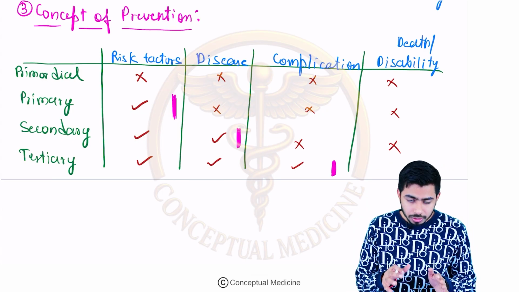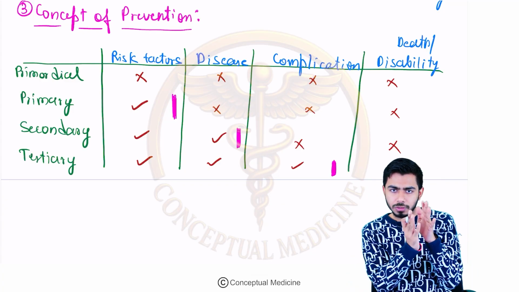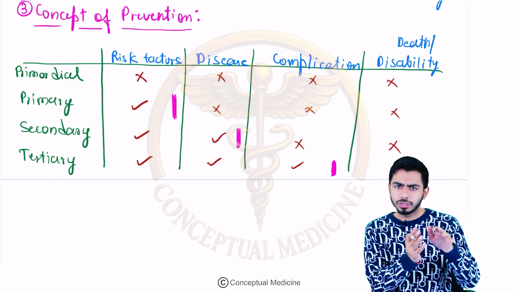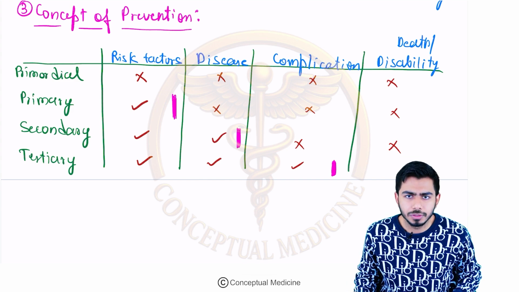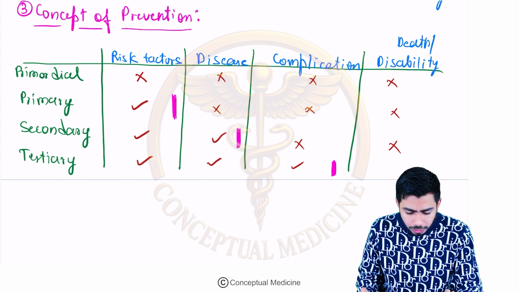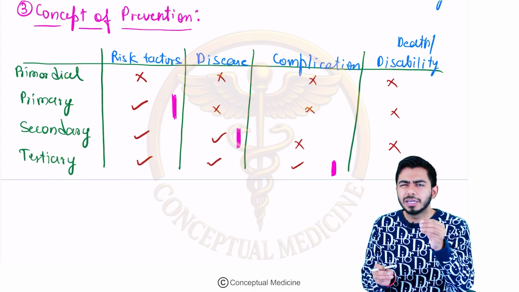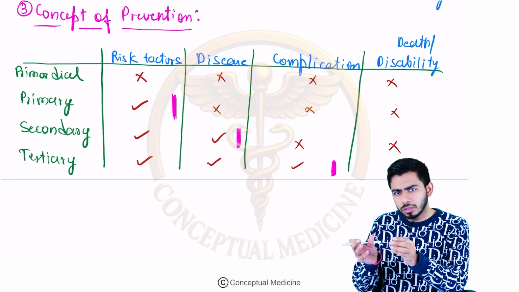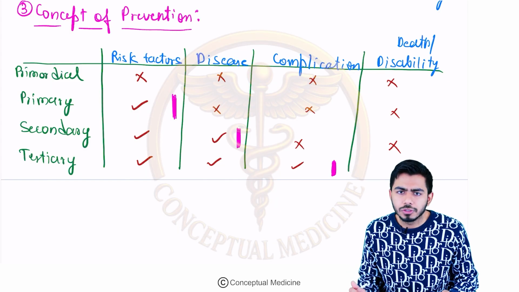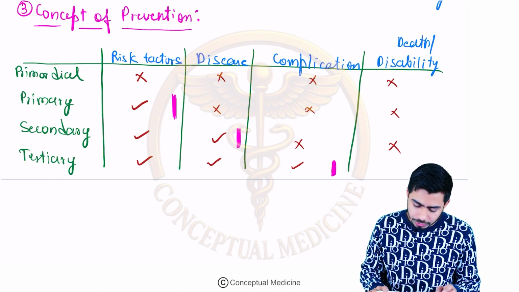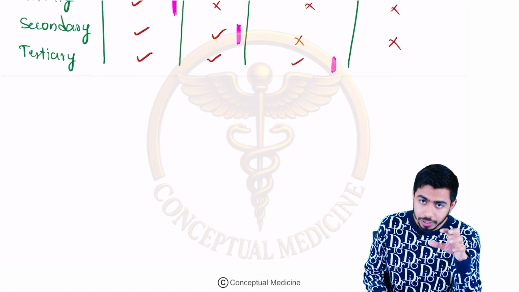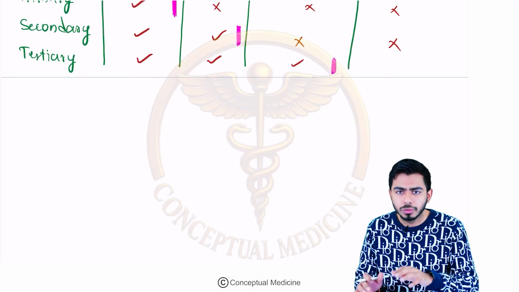I hope now you have a good picture in your mind of what the primordial level of prevention, primary level of prevention, secondary level of prevention, and tertiary level of prevention are, right? Now we'll discuss each one of these in a bit more detail, and get to know some examples in each level of prevention. Very, very important topic. That's why I took some time to make you understand this.